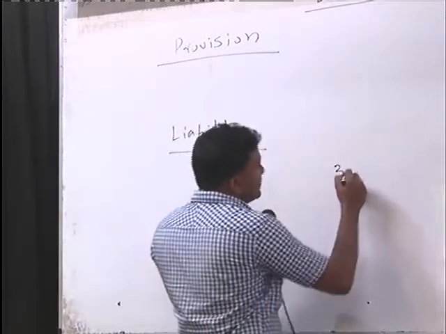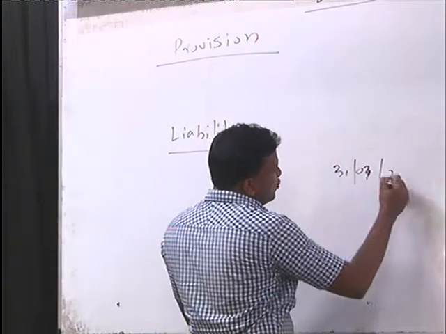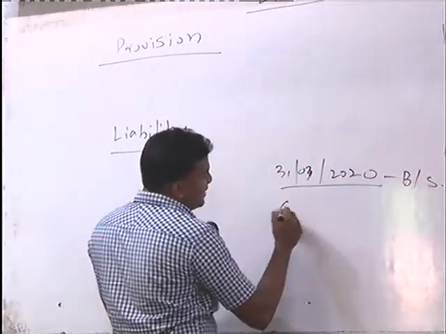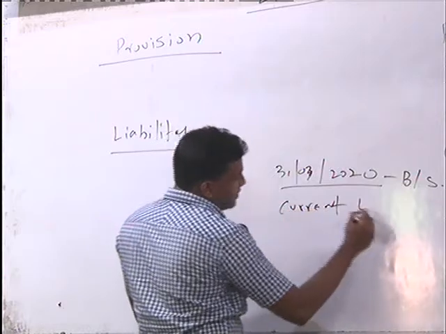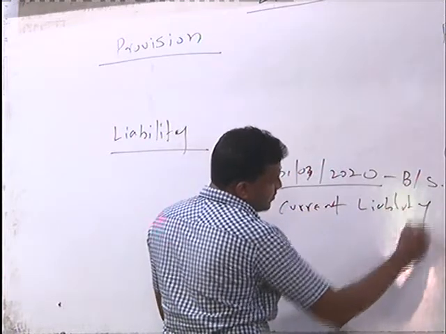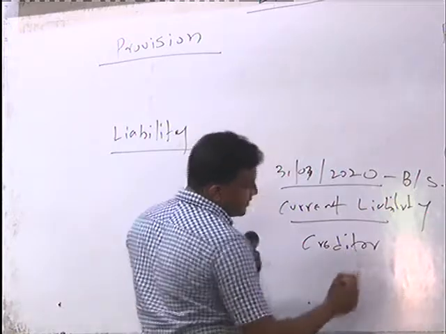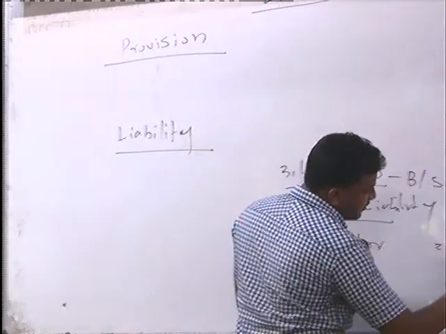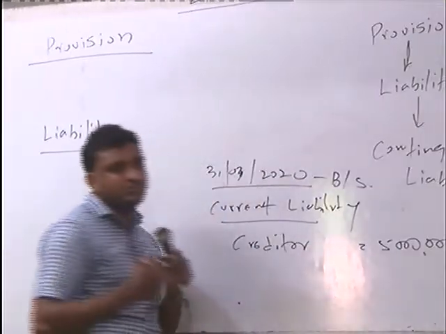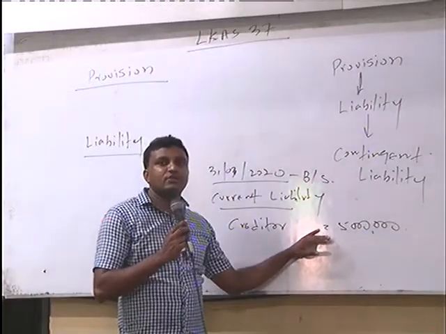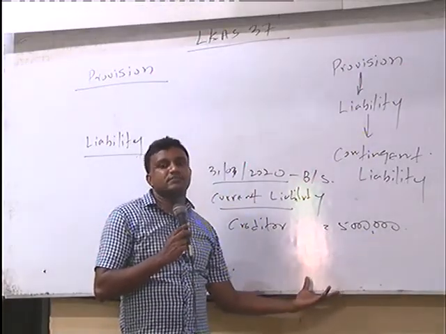As at 31st March 2020, in your balance sheet, under current liability, there is a creditor balance of 5 million. If you analyze this 5 million, you can take the breakup of it.